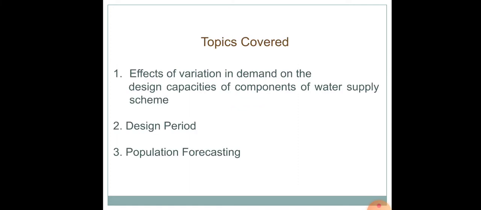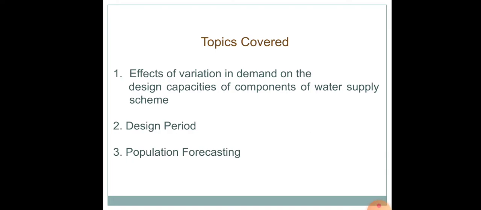In today's class, we will be discussing the following topics: the effects of variation in demand on the design capacities of the components of a water supply scheme, design period, and population forecasting. We know that in order to ensure the availability of a sufficient quantity of good quality water, it becomes necessary in modern society to plan and build suitable water supply schemes, which may provide potable water to the various sections of the community in accordance with the requirements and also the demand.